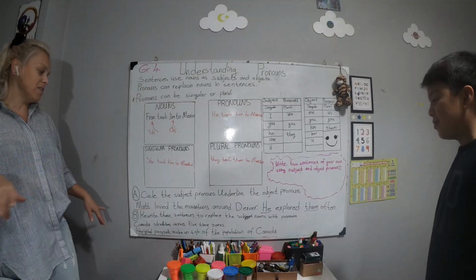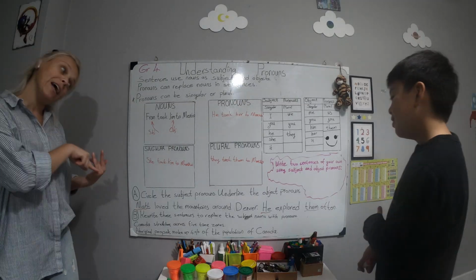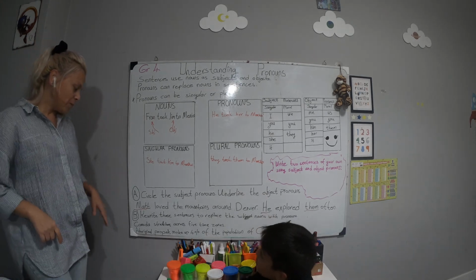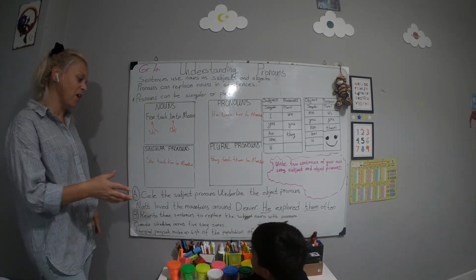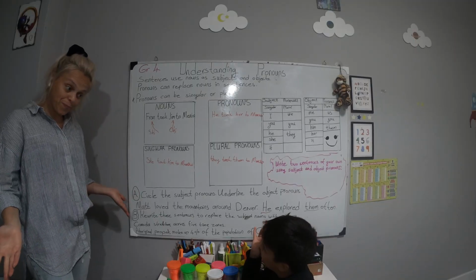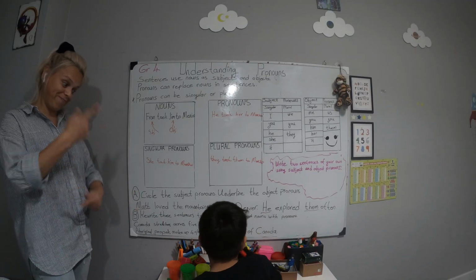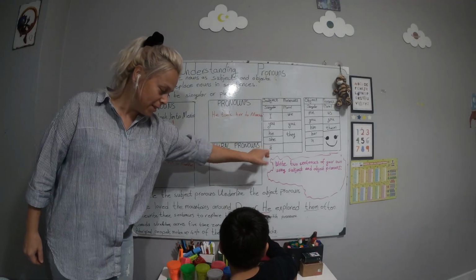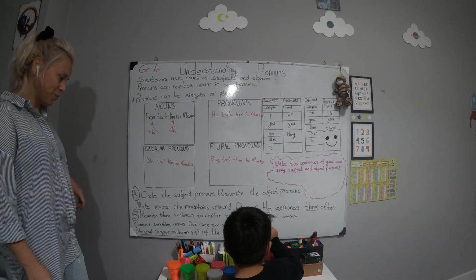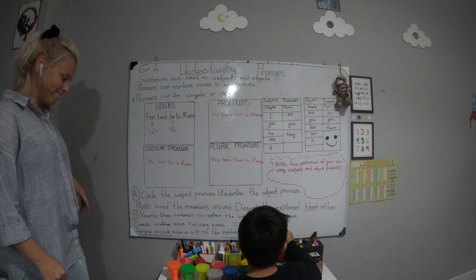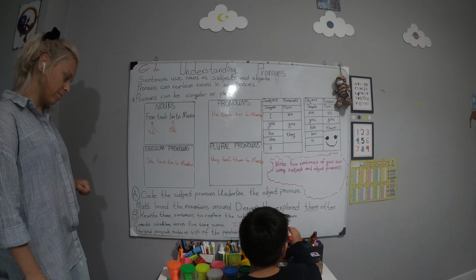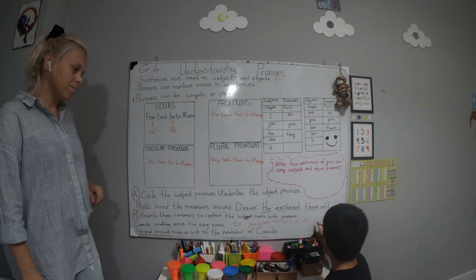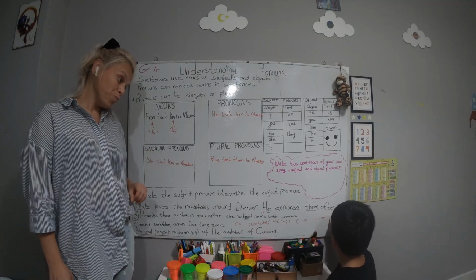Okay. Rewrite these sentences to replace the subject nouns with pronouns. You mean Canada? Yeah, Canada stretches across 5 time zones. Can I change it to it? Yeah. Subject pronoun is it. It stretches across 5 time zones.